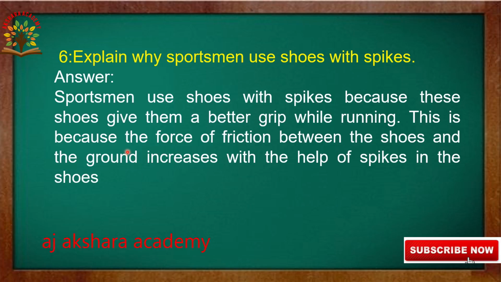So that's why, to increase the friction to run fast, sportsmen use shoes with spikes. Let us go to the next question.